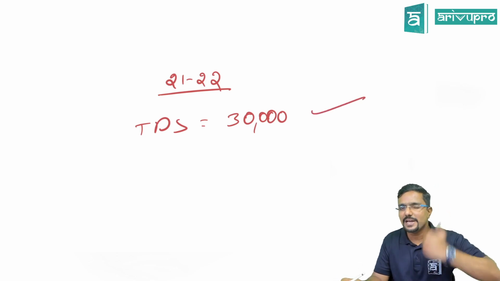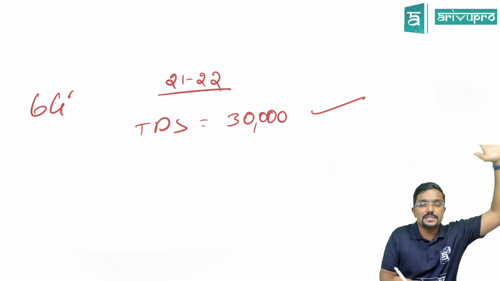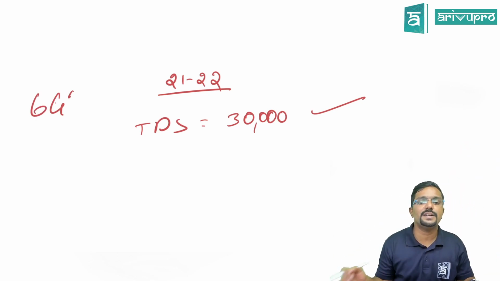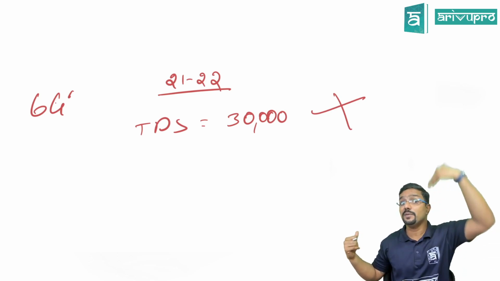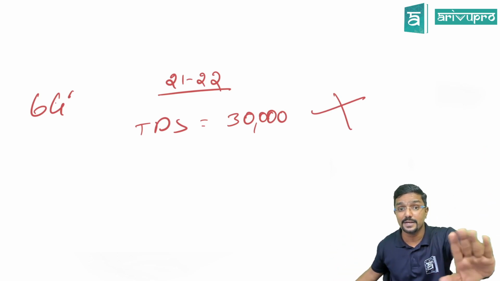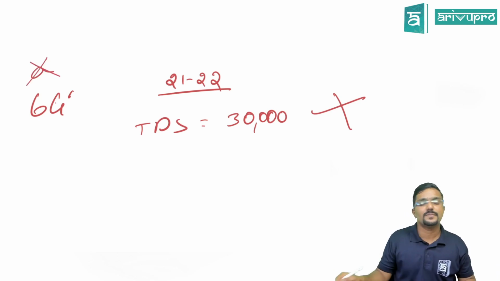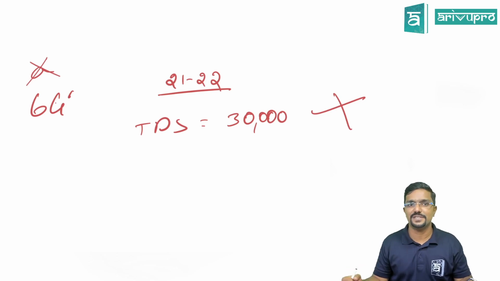Okay, now assume the same scenario. My father is aged 64 years. He is a senior citizen, resident senior citizen. On his income, TDS deducted is 30,000. Should he file the returns mandatorily? No. He is not covered in this point. He might be covered in other points. I'm not denying it. What I am telling is, he is not covered in that A point. Why? Because TDS is only 30,000. It should be more than 50,000 there.